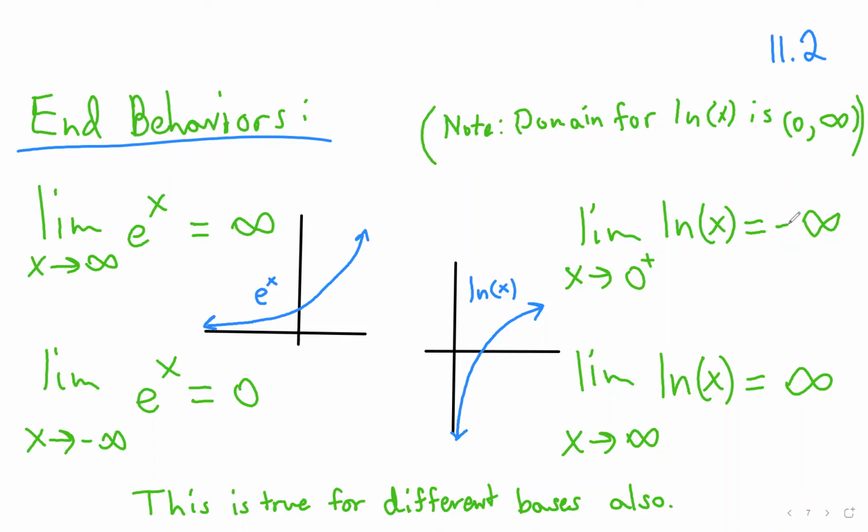And again, this is true for other bases, so it doesn't need to be ln of x. It could be log base 2 of x, log base 10 of x. The e to the x could also be 2 to the x, or pi to the x, or 10 to the x. All of those work or have the same end behaviors as these cases.